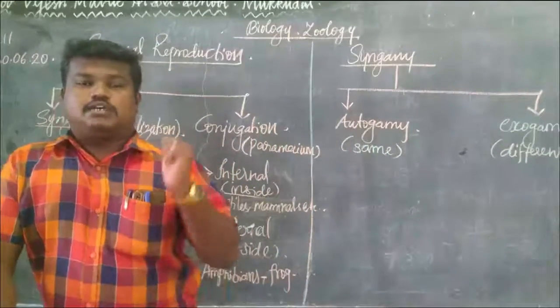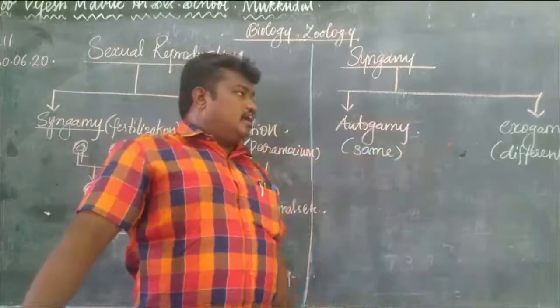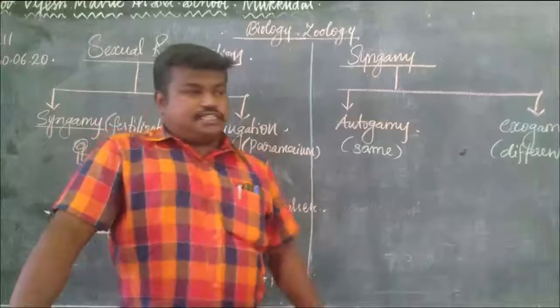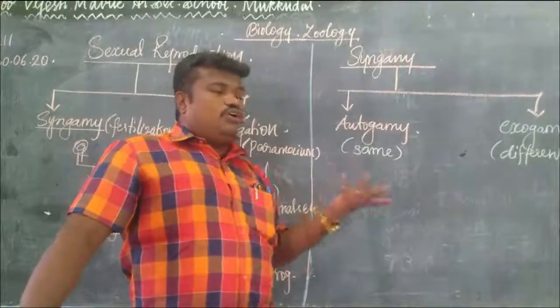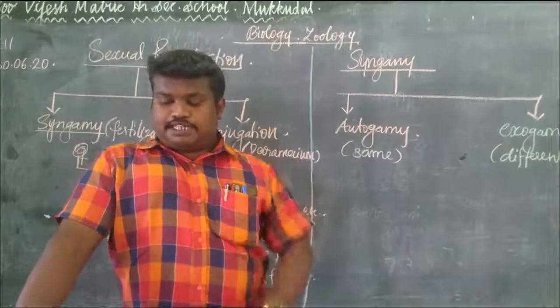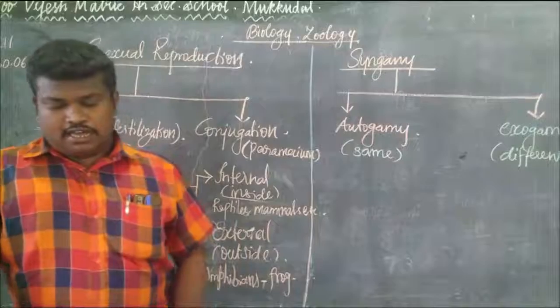So in exogamy the bisexual parent or biparental, different gametes are involved. Then in lower organisms sometimes there are no gametes involved. They themselves behave as a gamete.